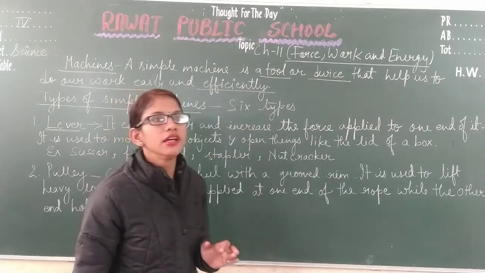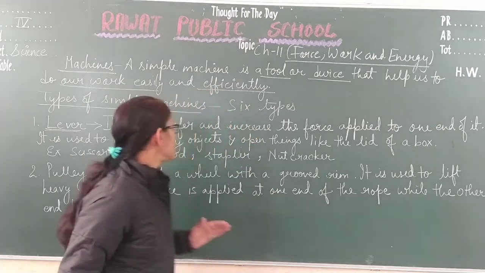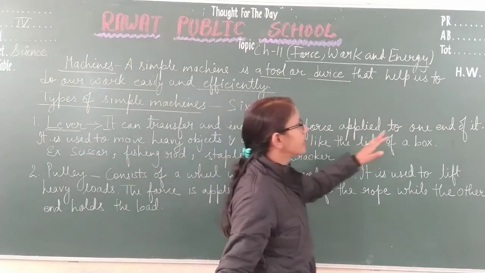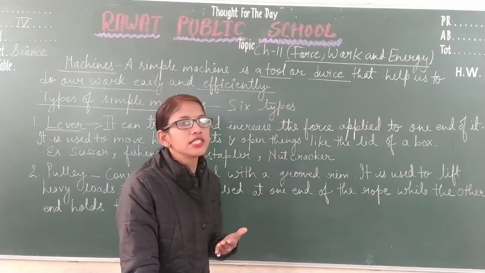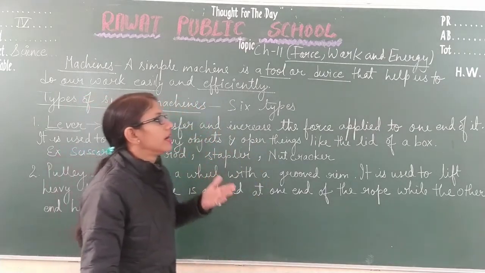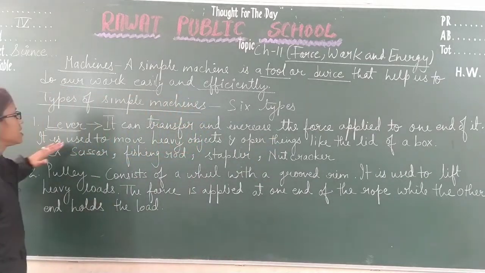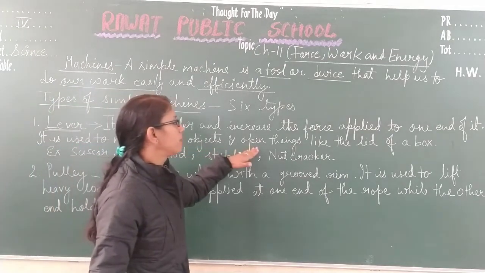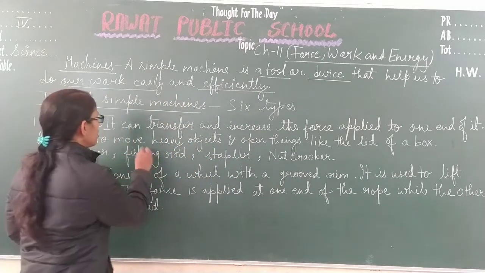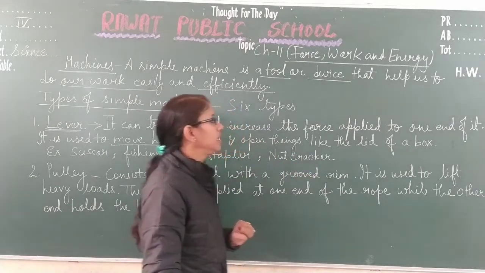So these are the three parts of a lever: fulcrum, load and effort. It can transfer and increase the force applied to one end of it. The force or effort that we apply to lift a heavy object is increased, or shifted to one end. It is used to move heavy objects and also to open things like the lid of a box.